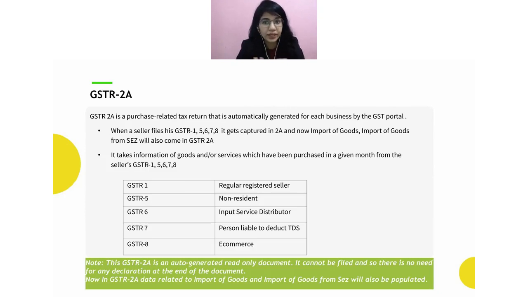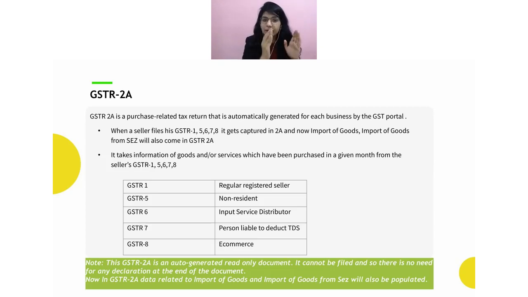Right? That is the normal case. I am a compliant person and I'm actually filing all the returns on time. Which means whenever I, as a supplier, upload a certain document in GSTR 1, whatever the return period I had selected for uploading that document in my GSTR 1, automatically that document will be reflected in the recipient's GSTR 2A in the same return period.